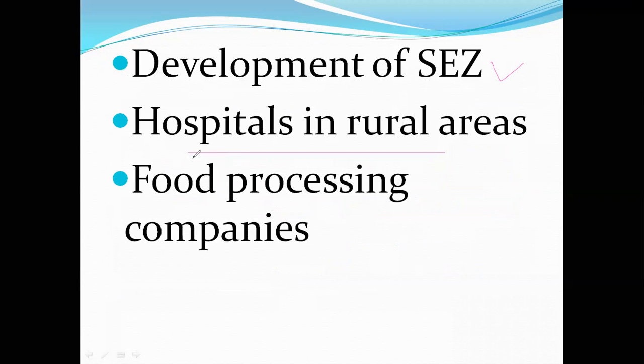So companies which are providing services by way of establishing hospitals in rural areas, in such case also tax exemptions are there. Food processing companies, if they are processing raw food into packaged food, then such companies will receive tax exemptions. Up to, as I mentioned, first 5 years no tax for a majority of these kinds of companies, you have to remember.